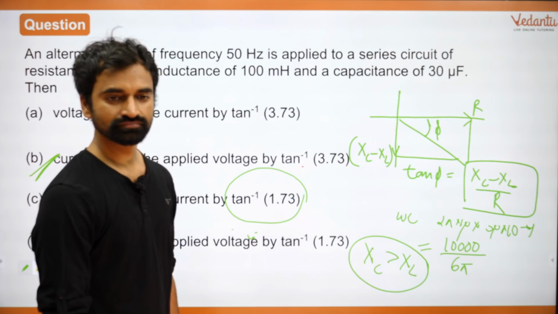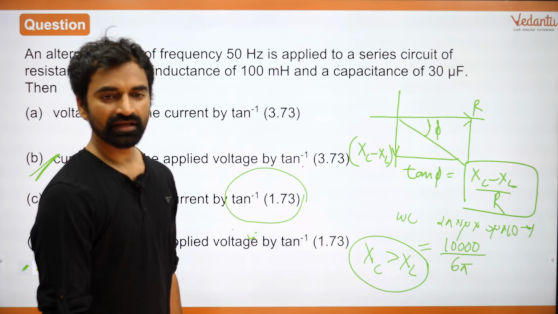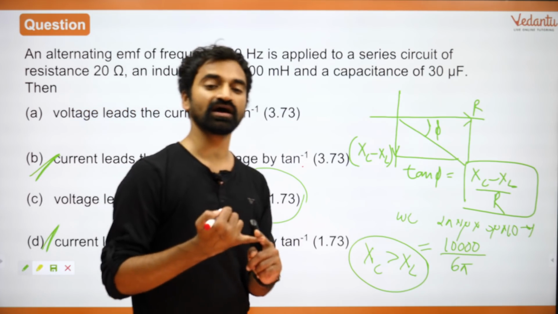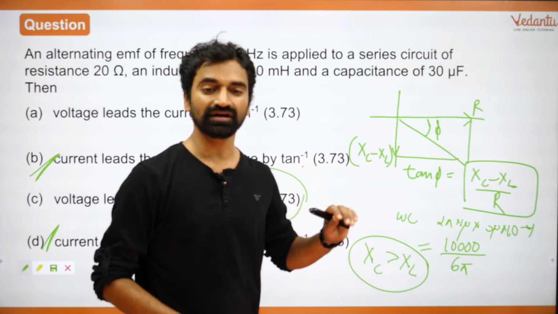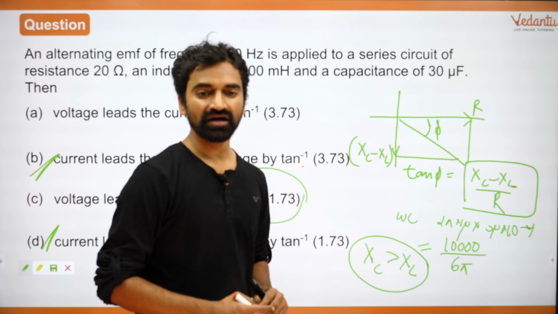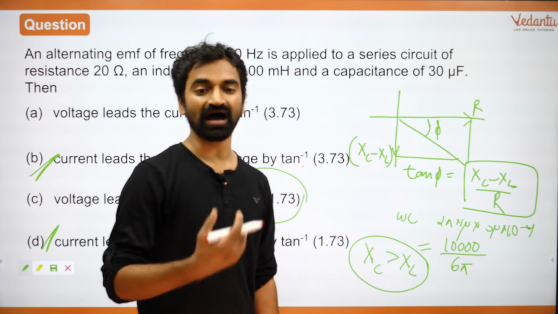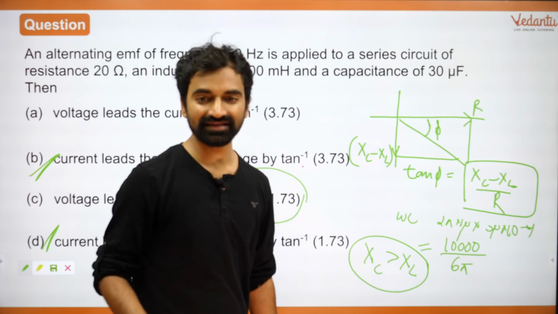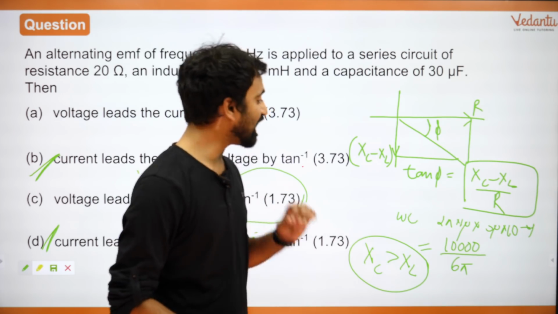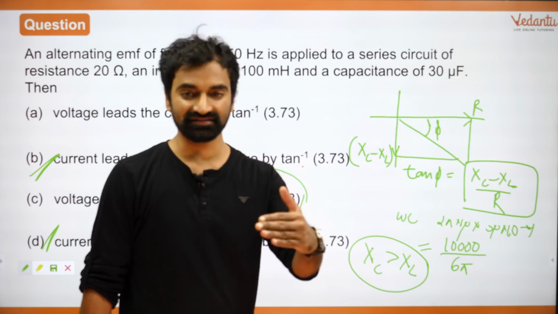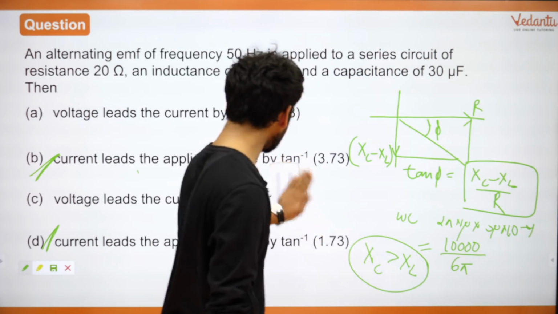Okay? Is that fine? If the capacitive reactance is higher, in that case current leads. Once again I will show you that diagram, everyone.